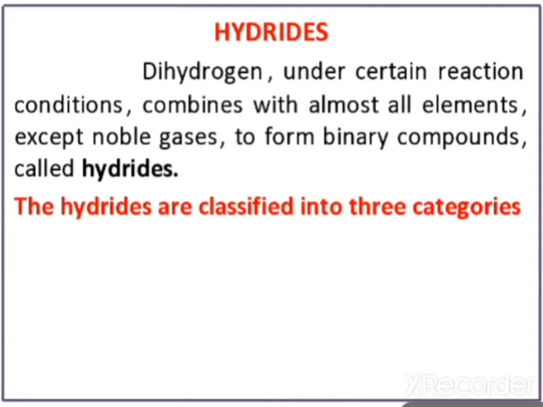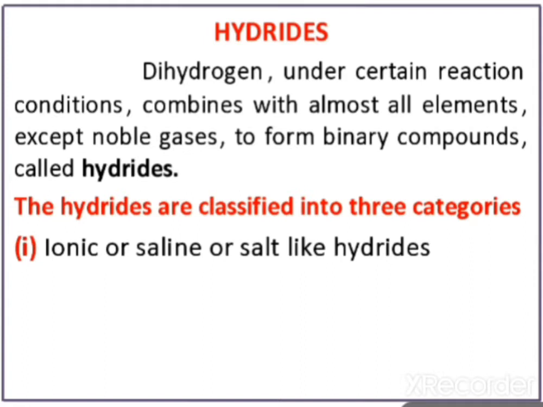The hydrides are classified into three categories. First is ionic or saline or salt like hydrides. Ionic means, for example, sodium chloride, NaCl, which is a salt. Like this, if sodium reacts with hydrogen, it forms NaH, Na+ and H-. So these are ionic or saline or salt like hydrides.